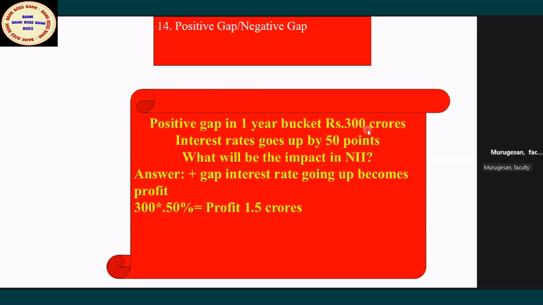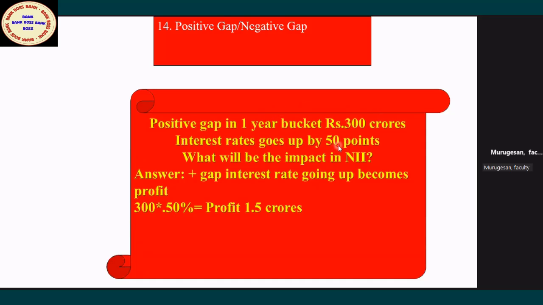What does it mean? The bank has surplus funds of 300 crore in this 1 year bucket. That means after meeting all deposit withdrawals, loan disbursements, everything, the bank is likely to have surplus funds in hand, that is positive, 300 crore.